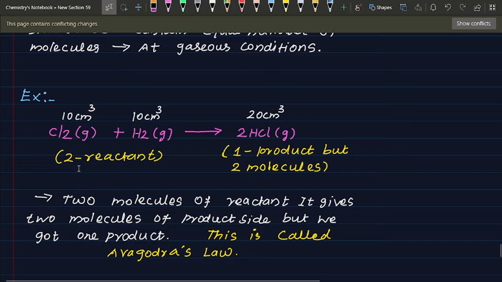Here 2 reactants, here 1 product but 2 molecules. Hydrogen 1 molecule, Cl 1 molecule, so 2 molecules. See below.